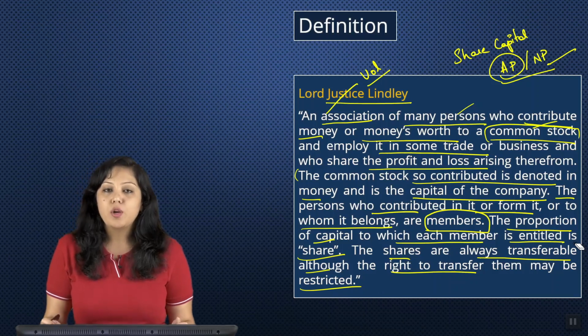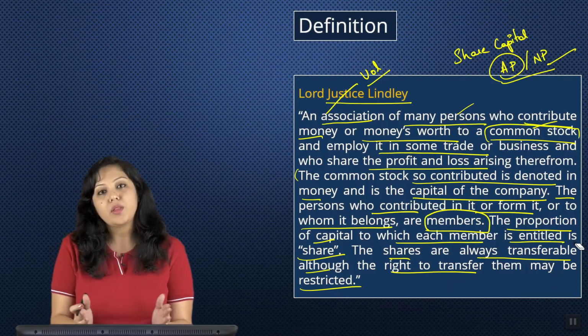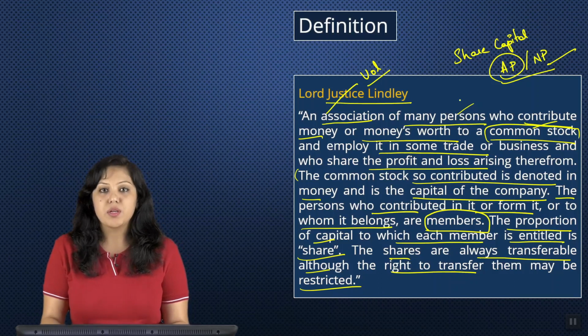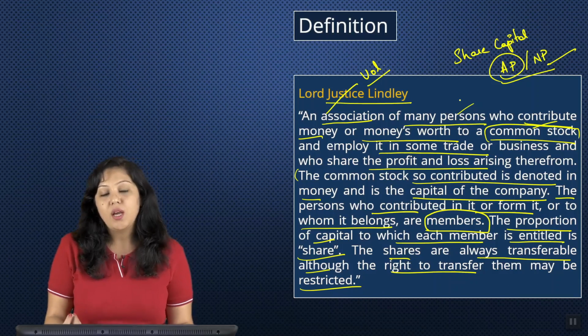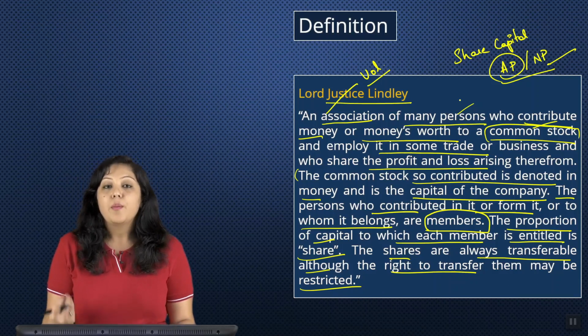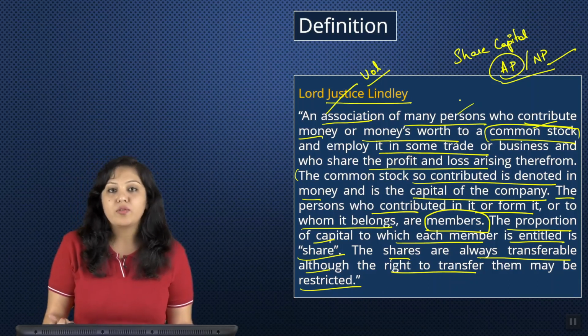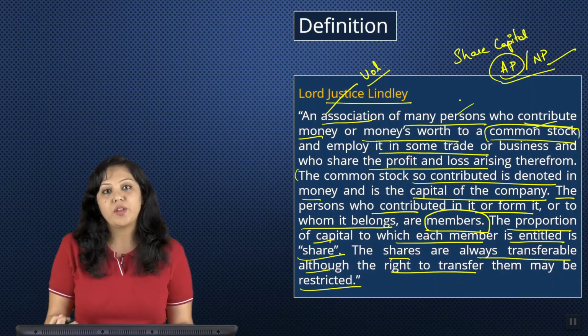So, those people who are contributing money to the company become members. See, there are two ways of generating funds for the company. One is through equity, one is through debt. People who contribute to the equity are the owners of the company. People who contribute to the debt part of the company become the creditors of the company.